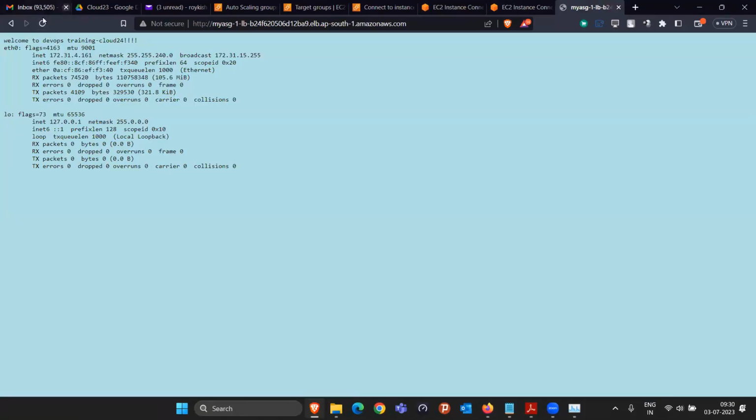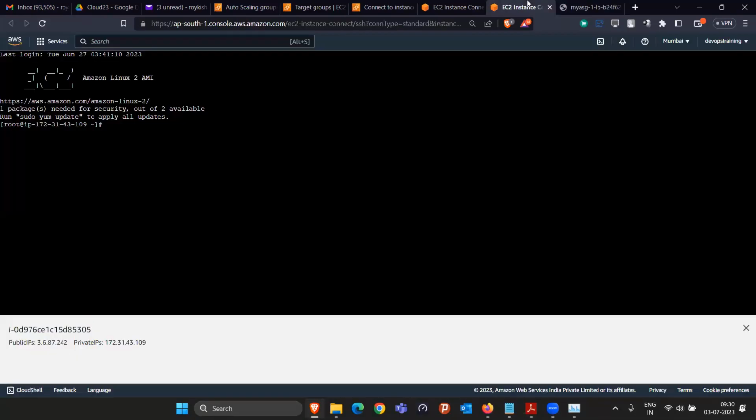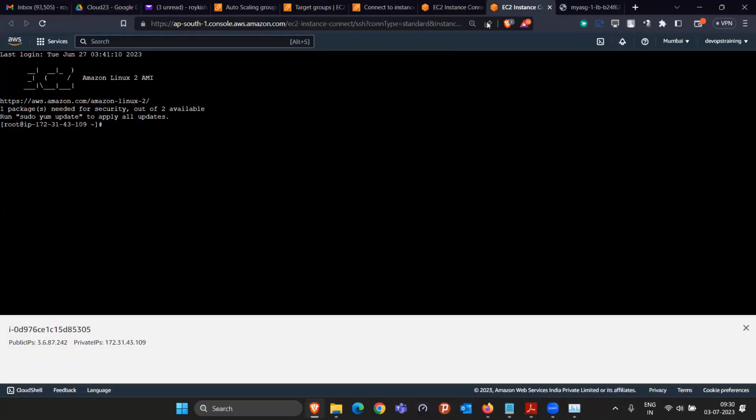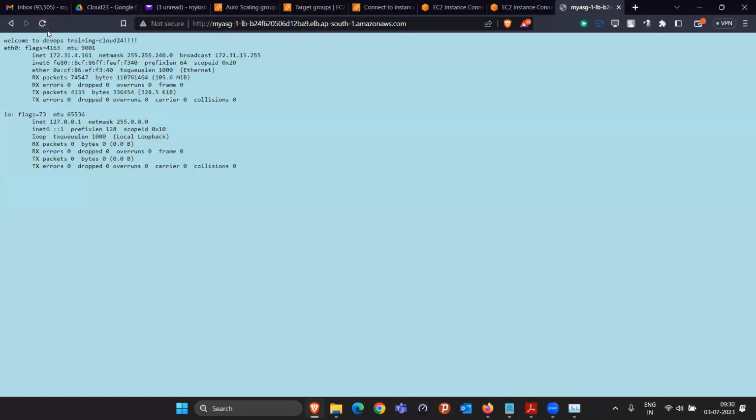Now it's become healthy. If I refresh this page, you will see that the website is going to be distributed between these 2 machines. One is 4.161, so that means this is coming to this machine. Again, after some time, somebody will refresh this page. They are going to connect to this particular machine, 43.109. Okay. That means currently load balancing is working well and perfect. People are able to see the website.